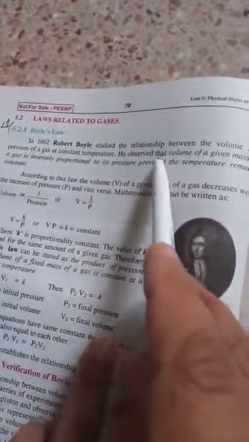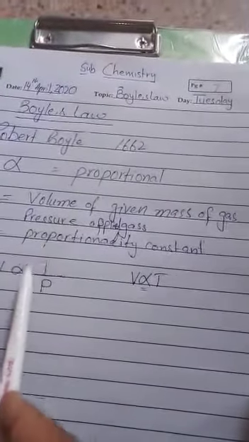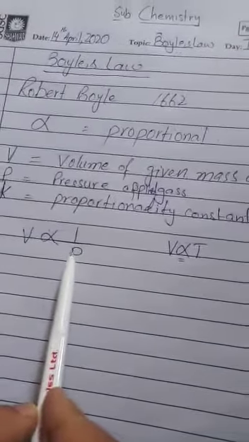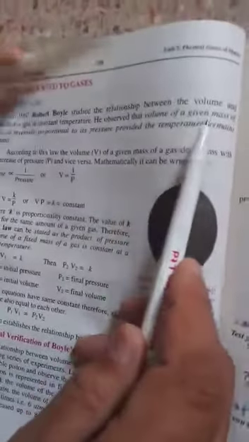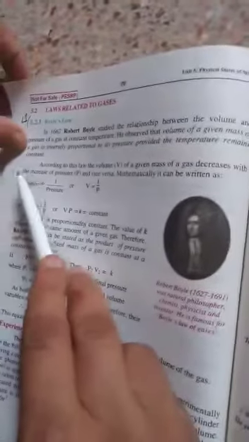He observed that the volume V of a given mass of a gas is inversely proportional to its pressure, provided the temperature is constant. The volume of a given mass of a gas is inversely proportional to the pressure provided the temperature remains constant.